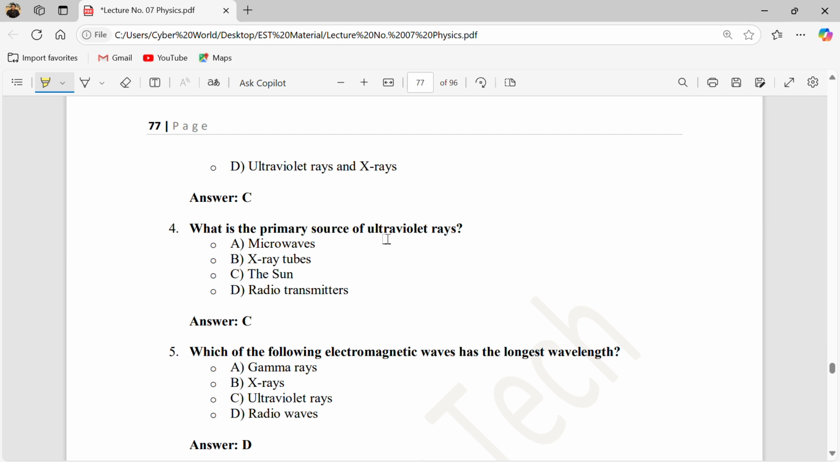What is the primary source of ultraviolet rays? We know that the sun is the source of ultraviolet rays. Which of the following electromagnetic waves has the shortest wavelength? The longest wavelength we know is the radio waves, while gamma rays have the shortest wavelength.